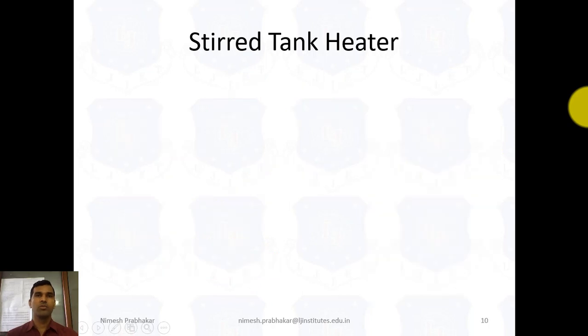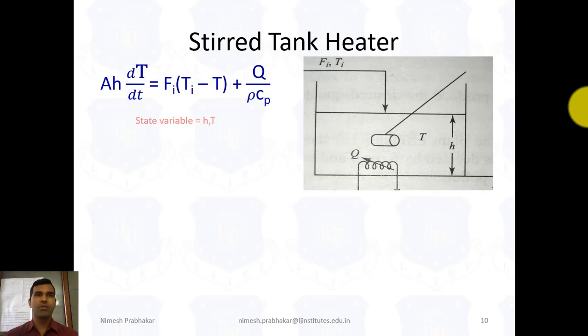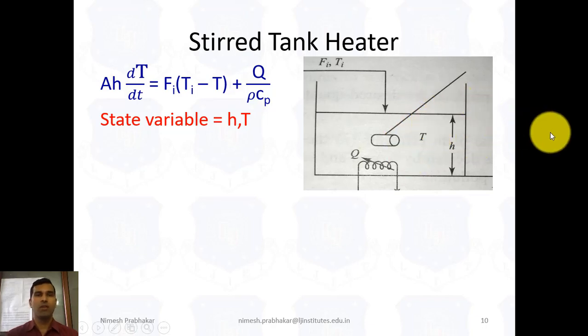Now for the stirred tank heater, this is the equation. Here the state variables are H and T, because both indicate the state of the system, since temperature varies and height H also varies.